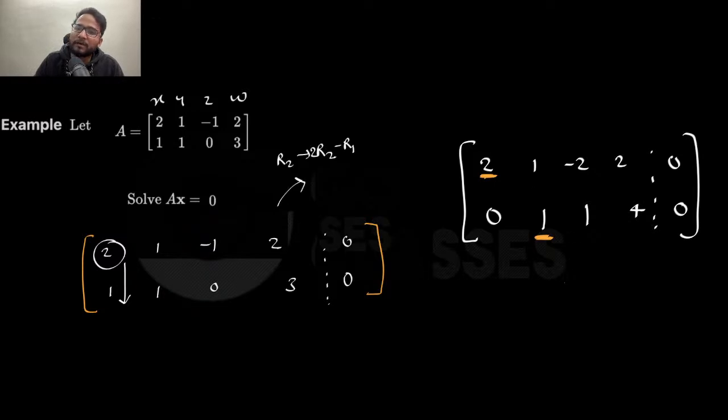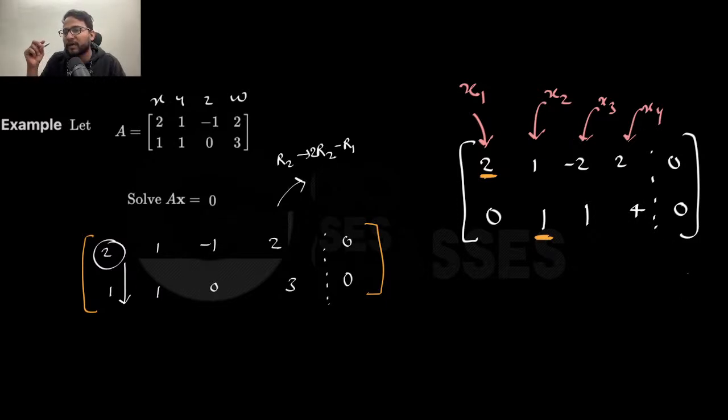Now tell me, what are the free variables and what are the pivot variables here? See, this is having a pivot. This is having a pivot. So let's suppose this is x1, this is x2, this is x3, and this is x4. And since it is the RHS, it is not related to any particular variable. Just remember, it is not related to any x5, so don't name it x4, x5 like that, okay? Since this is the RHS.